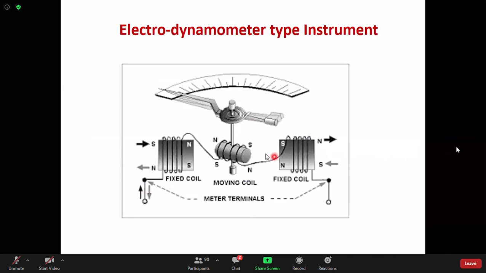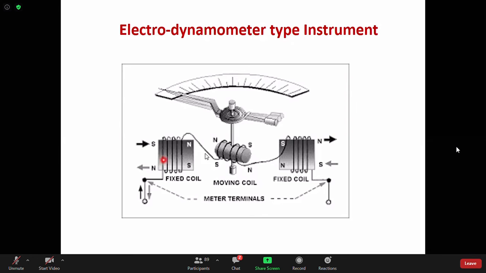The electrodynamometer type means that because of some electrical interaction, some mechanical movement will be produced. That is very important here. You must have some general idea, because that is one of the important things. Not the dynamometer type instrument itself, but the basic idea of interaction. That means, if two fluxes interact, what will be the result?